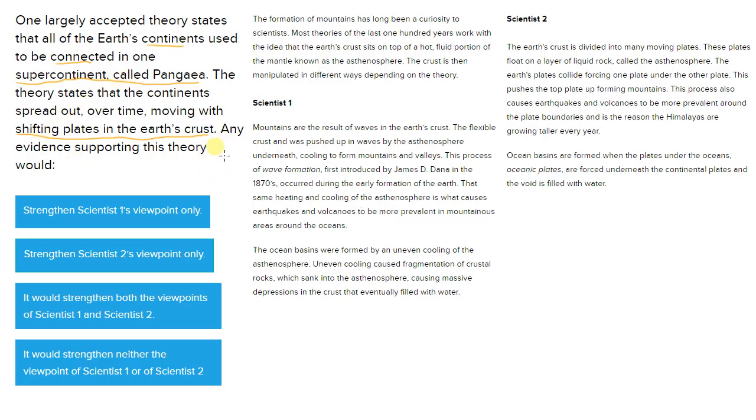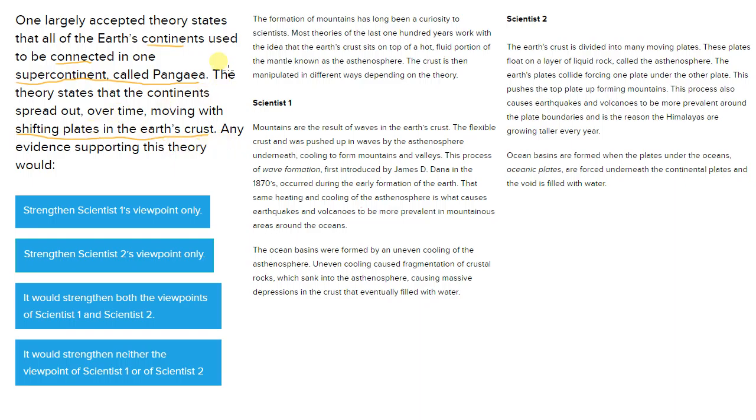It asks us if any evidence supporting this theory would strengthen scientist 1's perspective, scientist 2's perspective, both perspectives, or neither. And so this is sort of a high-level question because you have to understand the theory they're presenting you with, and then apply any evidence supporting this theory, and decide how that would affect the viewpoints, whether it would strengthen or weaken the viewpoints of scientist 1 or scientist 2.